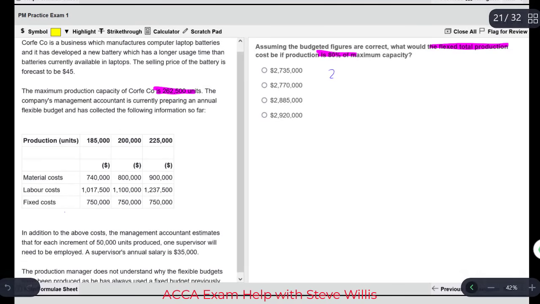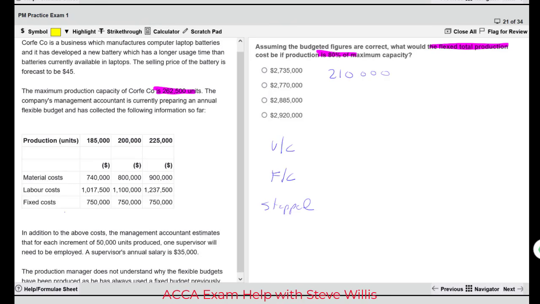Now that we know we're going for 210,000, we've got to work out the variable costs, the fixed costs, and the stepped costs. The fixed costs will be easy. They tell us right here. The fixed costs don't change.